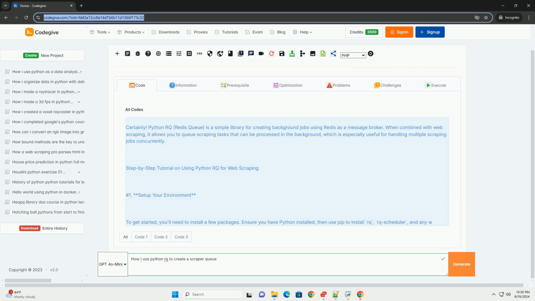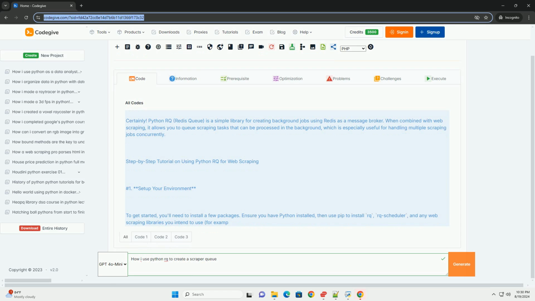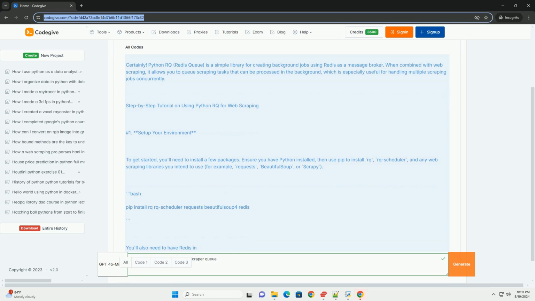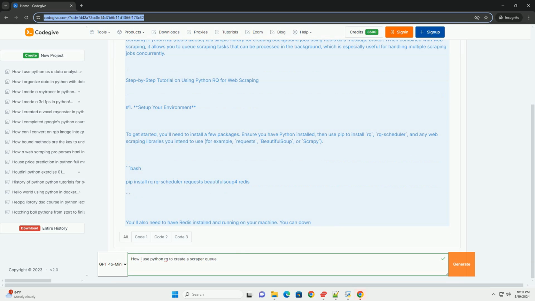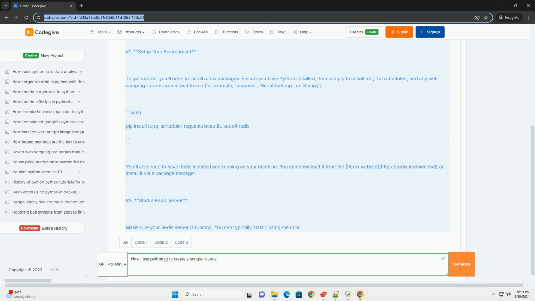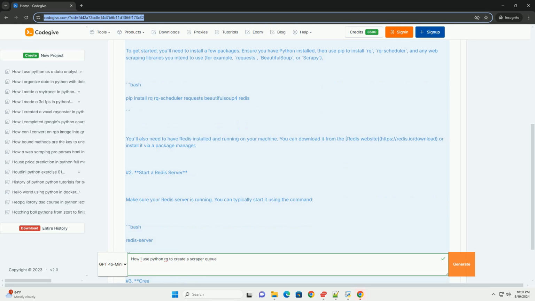Step-by-step tutorial on using Python RQ for web scraping. 1. Set up your environment. To get started, you will need to install a few packages. Ensure you have Python installed, then use pip to install RQ, and any web scraping libraries you intend to use, for example, requests, BeautifulSoup, or Scrapy.